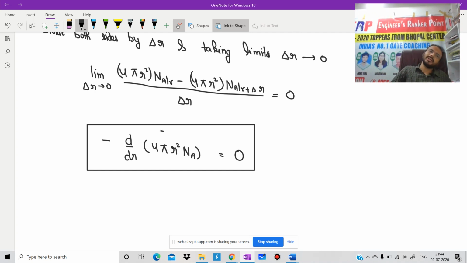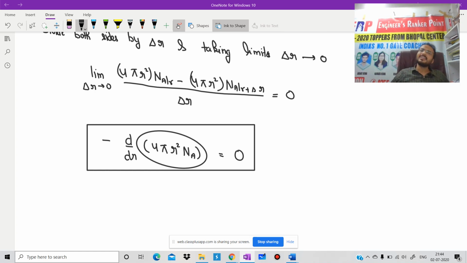This complete quantity should be equal to a constant, because the differentiation of a constant is 0. Is it clear?